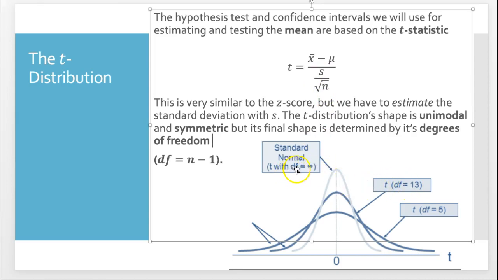This is the same as degrees of freedom of infinity, but really, once your degrees of freedom hit about 30, as sample size increases the peak just keeps getting pulled up, and then it doesn't go past this point. So as degrees of freedom increase, it gets closer and closer to a standard normal distribution. That says you have more data, so you can trust your estimates more. But if you don't have a lot of data, you can't trust them that much. We're going to see more of this when we derive confidence intervals in the next section.